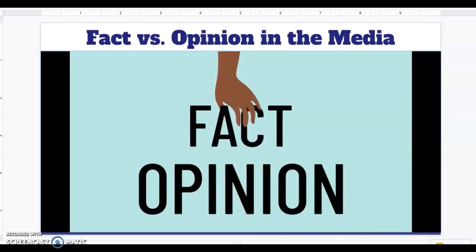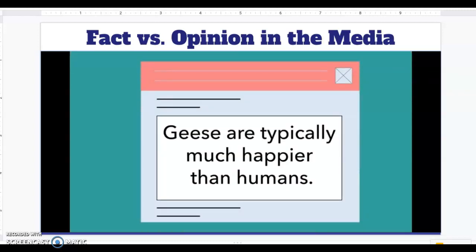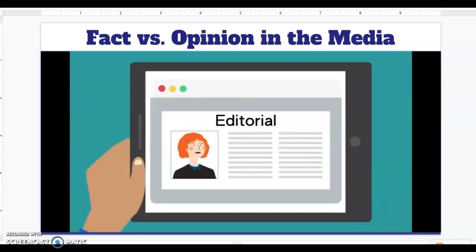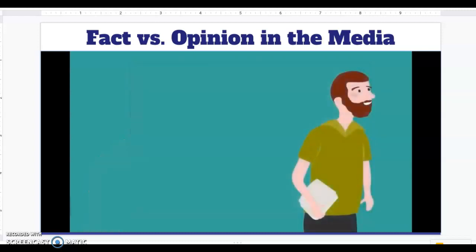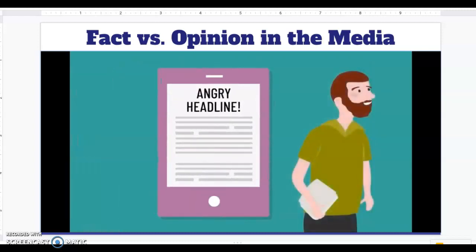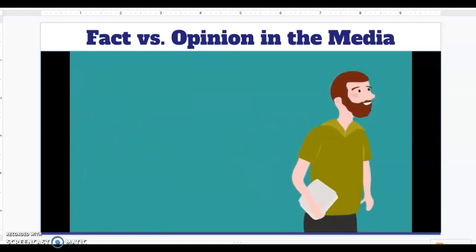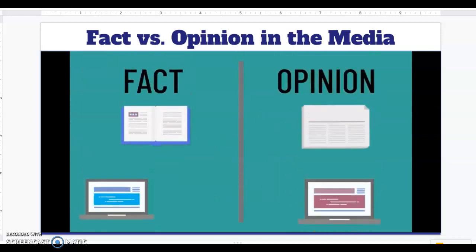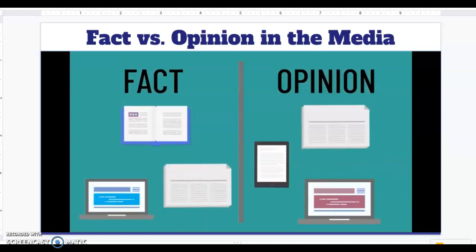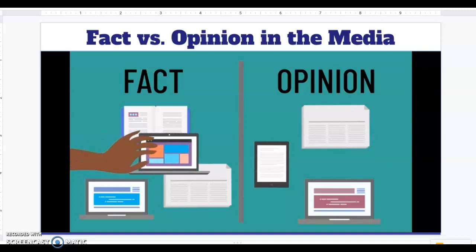For instance, watch out for statements that may seem factual, but are actually opinions that favor a certain perspective. And while you may still find terms like editorial every now and then, don't rely on them to help you distinguish fact from opinion. Finally, avoid news sources that care more about stoking your anger and fears over reporting objective news. Though it may be difficult, recognizing fact and opinion in the media can make a tremendous impact on how you see the world.